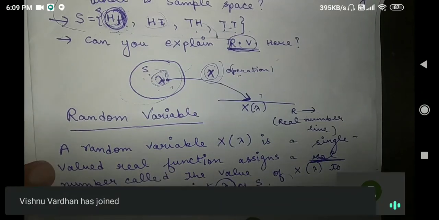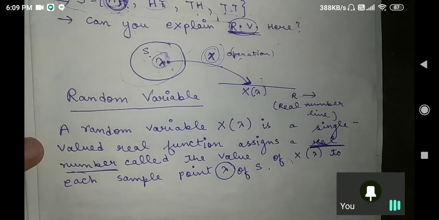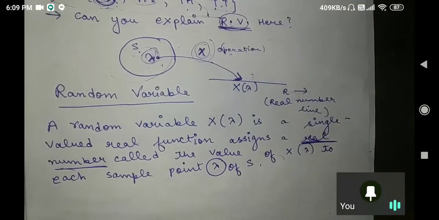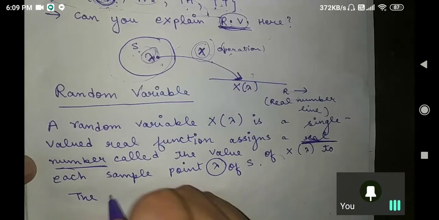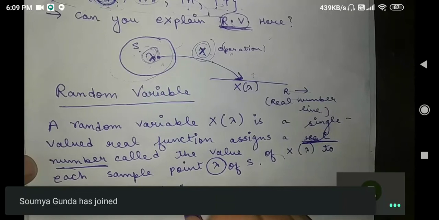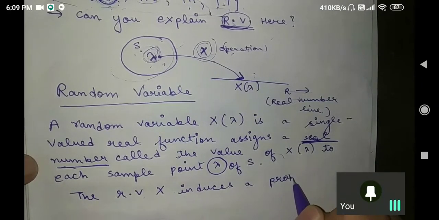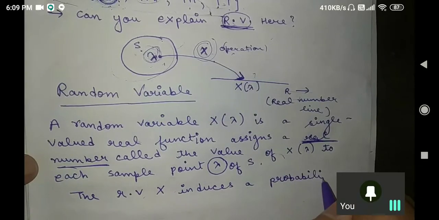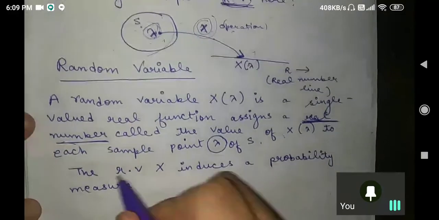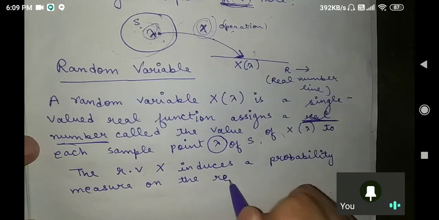Yes, okay. Now let us understand it mathematically. That's how the random variable concept occurred and how we can use it mathematically also. I will give you the example, don't worry. Now the random variable X induces a probability measure. Believe me, if you are studying from this part, it is very useful for your interviews. I am saying again and again, you will be able to solve all the GATE problems, that is for sure. But for the interview you have to be very prepared if you study these parts theoretically also.